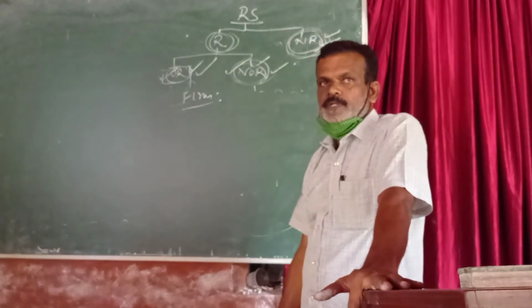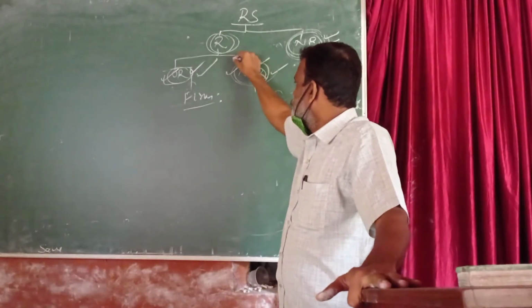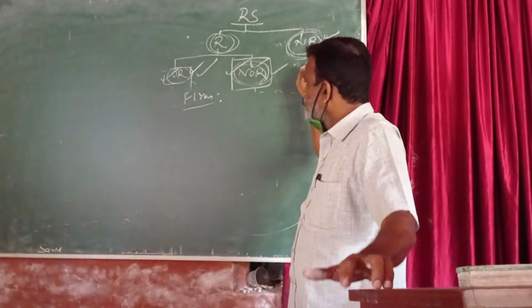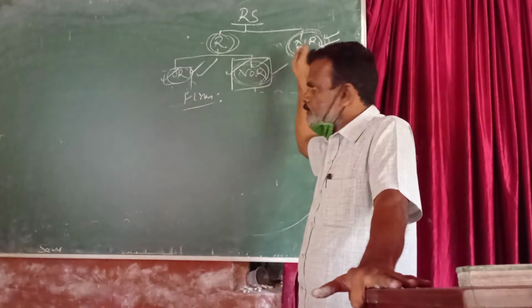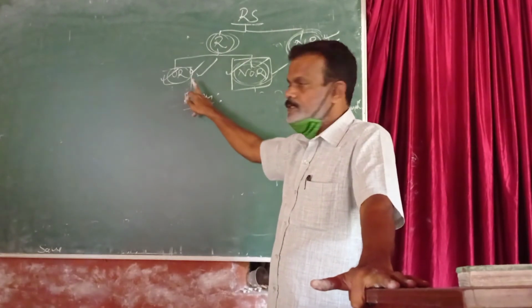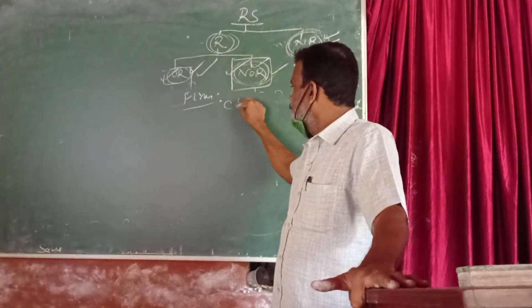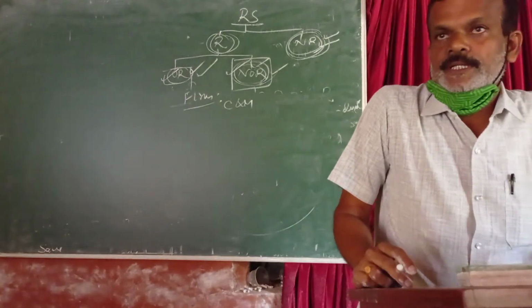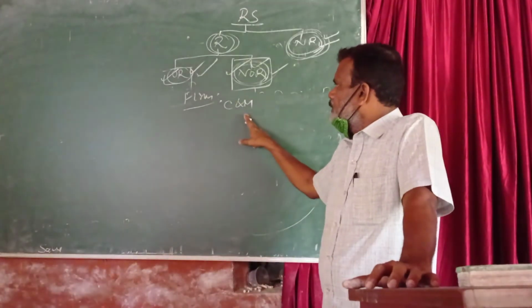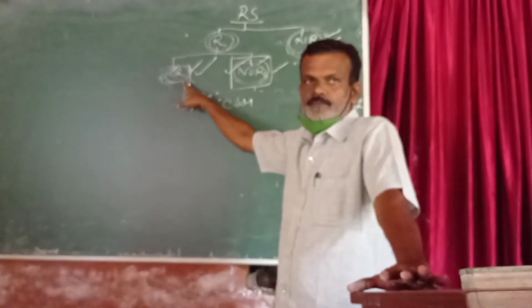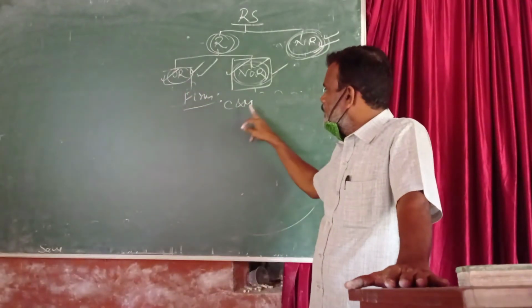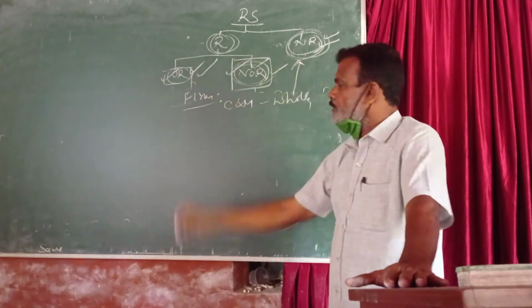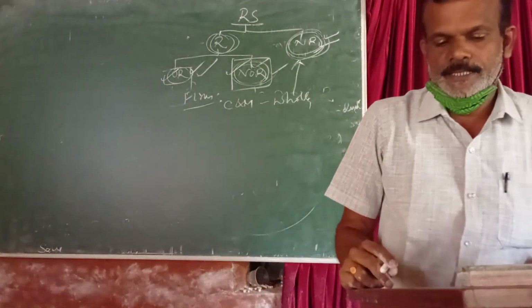The partnership firm never becomes not ordinarily resident; it is either ordinary resident or non-resident. If the control and management is partly or wholly situated in India, it will become ordinary resident. If wholly situated outside India, it will become non-resident.